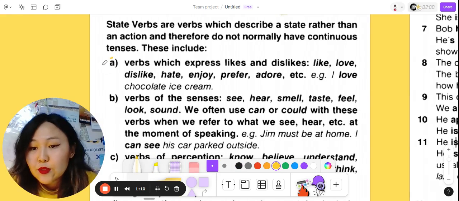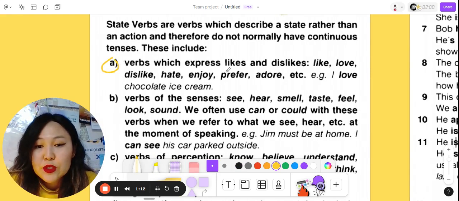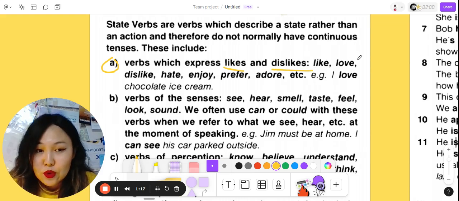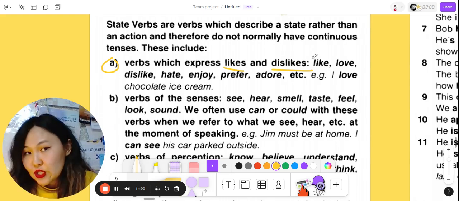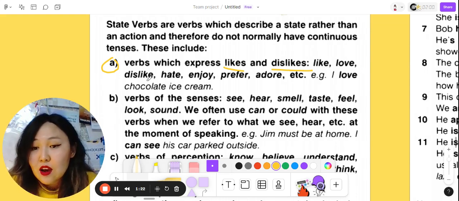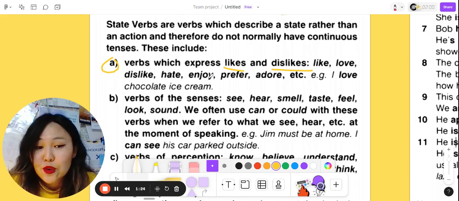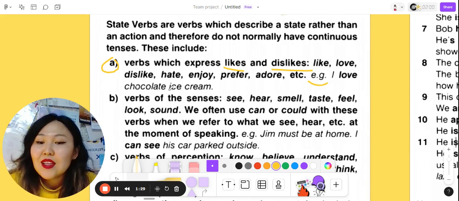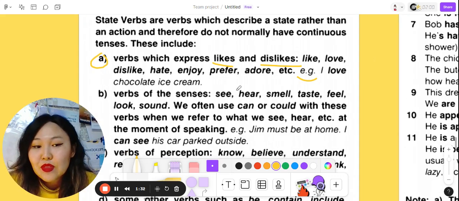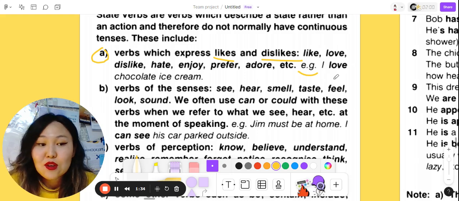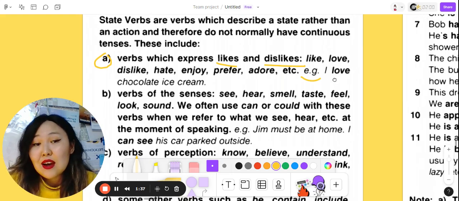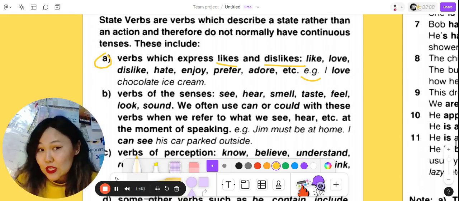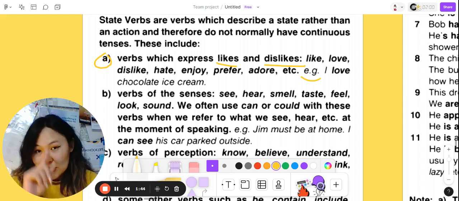And the first one, they can be the verbs which express likes and dislikes. I hope you remember all of them. We will just read them. It's like, love, dislike, hate, enjoy, prefer, adore. Here we have an example. I love chocolate ice cream. And we see that this sentence is written in present simple, as it needs to be, because it's a verb that cannot be used in present continuous. We will talk about that later too.